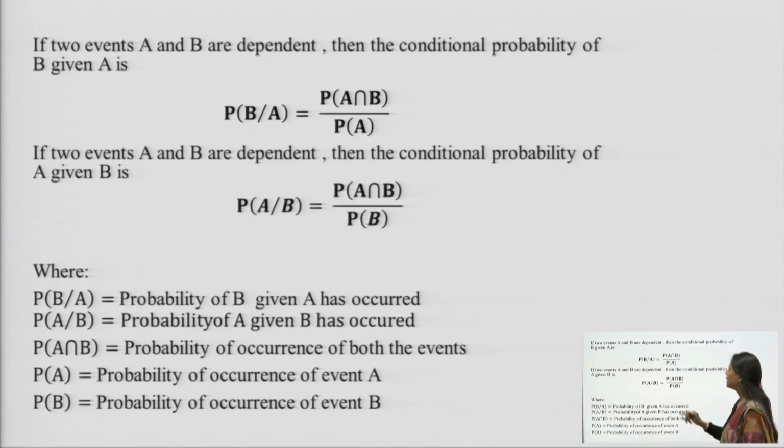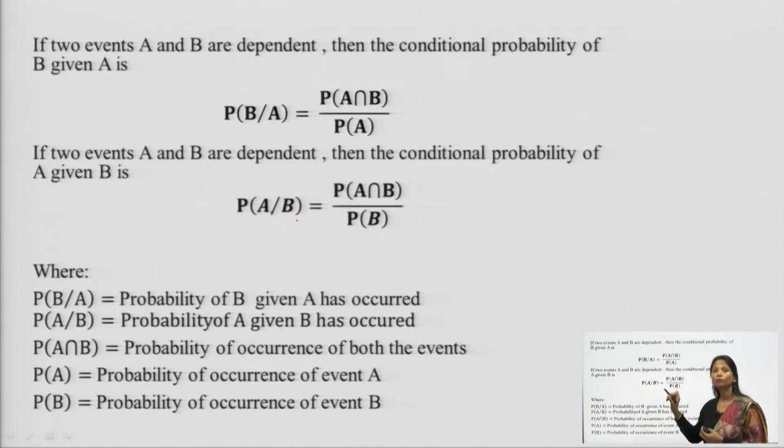If two events A and B are dependent, then the conditional probability of A given B is given as probability of A when B is known. I told you what I want to find out is always kept in the numerator, and what I already know is kept in the denominator.